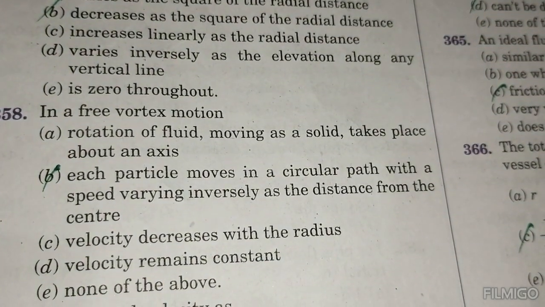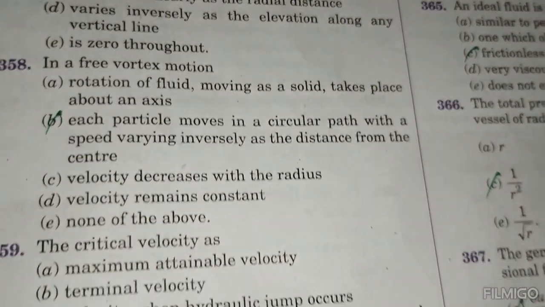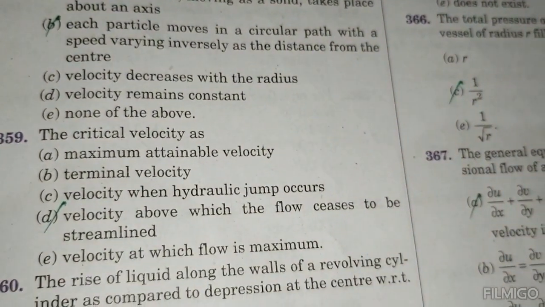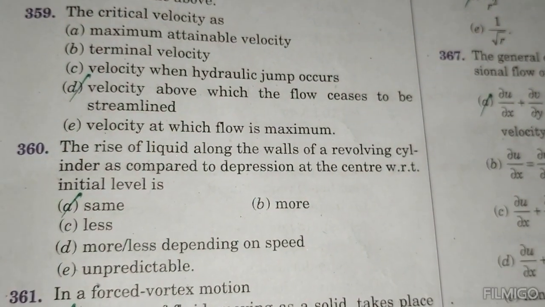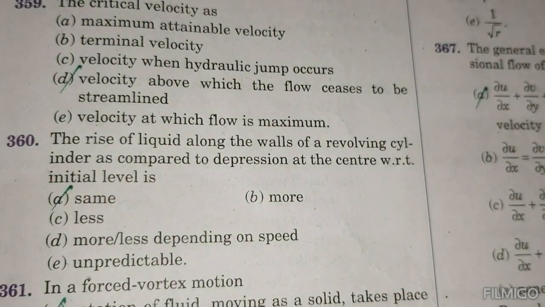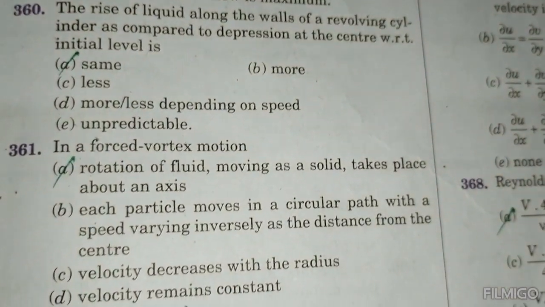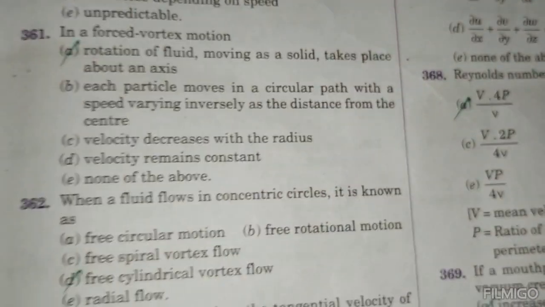In a free vortex motion, each particle moves in a circular path with a speed varying inversely as the distance from the center. The critical velocity is the velocity above which the flow ceases to be streamlined. The rise of liquid along the walls of a revolving cylinder as compared to the depression at the center, with respect to the initial level, is the same. A forced vortex motion is the rotation of fluid, moving as a solid, that takes place about an axis.